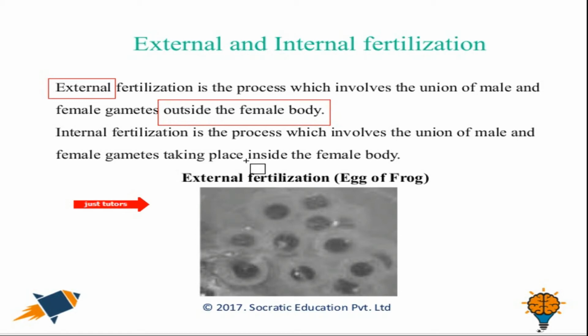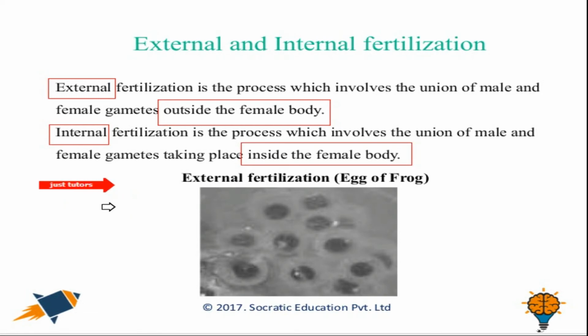Internal fertilization is a process which involves the union of male and female gametes taking place inside the female body. So again, it's the opposite of external fertilization. It takes place inside the female body. A very common example of internal fertilization is the human being, as the reproduction takes place inside the female reproductive organ.